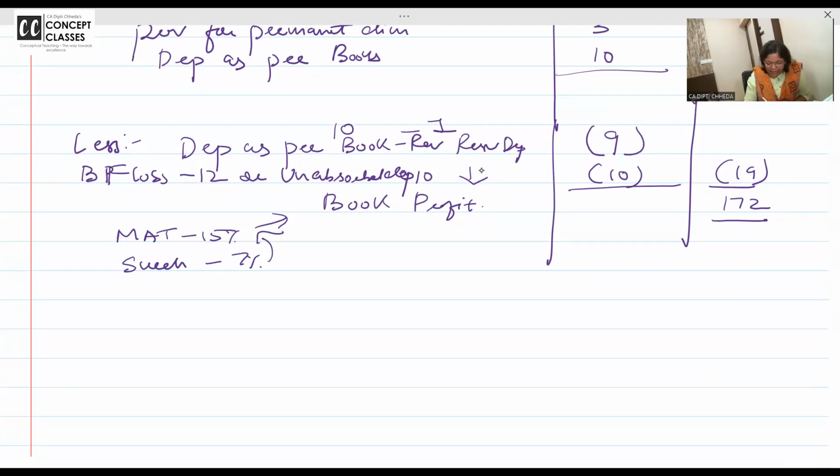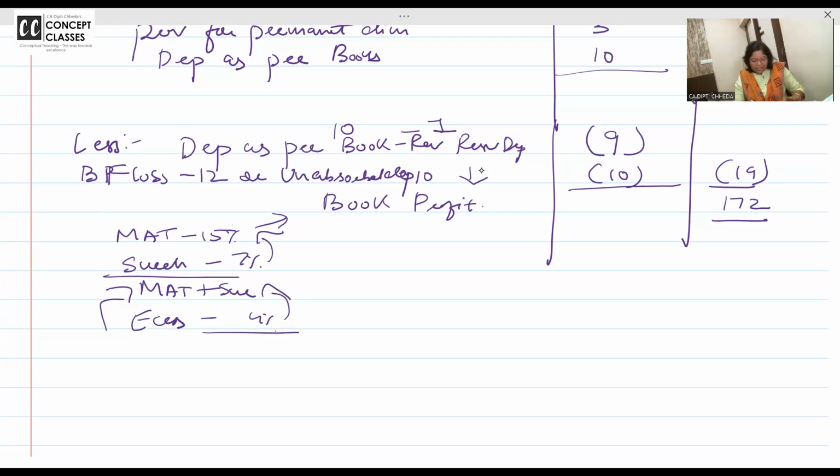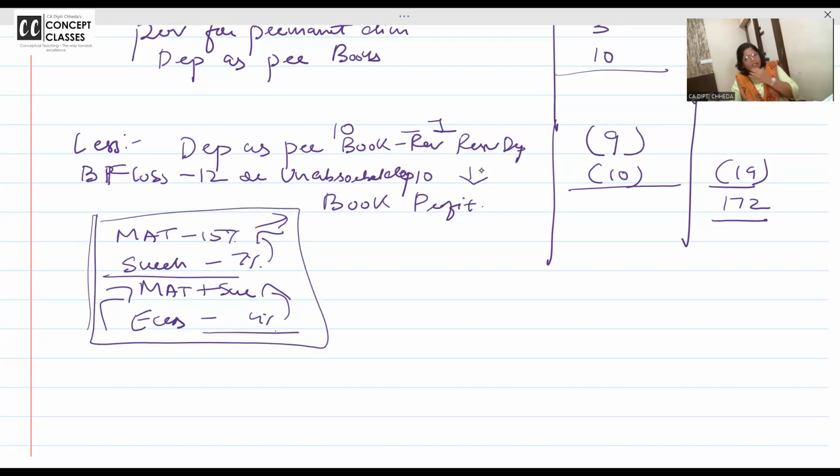7% on the MAT tax, and MAT plus the surcharge, on this you will calculate 4% cess. This is your tax payable. This is just extra, please. You can put it in bracket, but I want you all to write so that you have super clarity in exam and super speed also.